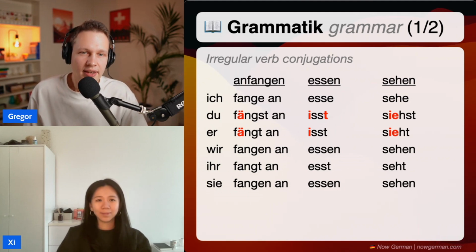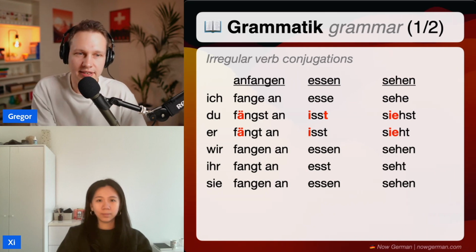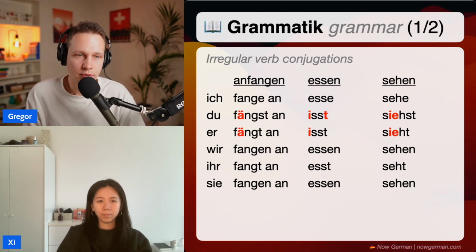Exactly. And you see, very often it is the case that some letter gets an umlaut, which you see with anfangen, a becomes ä. But of course, the letter e doesn't have any version with umlaut, so it needs to change to something else, and then it changes to ie. It's the same as you saw with essen becomes isst, and sehen becomes sieht. There is not really much logic, but you just need to remember. The only thing that helps is that more often the singular forms change. And then we have 2 or 3 other verbs to still look at.